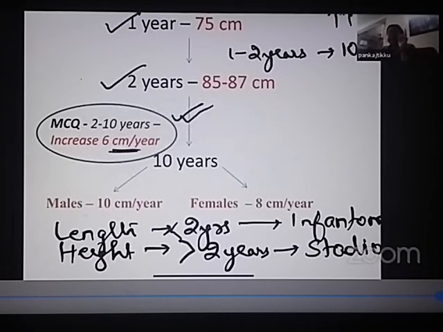So what is the length at birth? 50 centimeters. How much does it become at 1 year? 75 centimeters, as seen on your screen. How much does it become at 2 years? 85 centimeters, 85 to 87 centimeters.